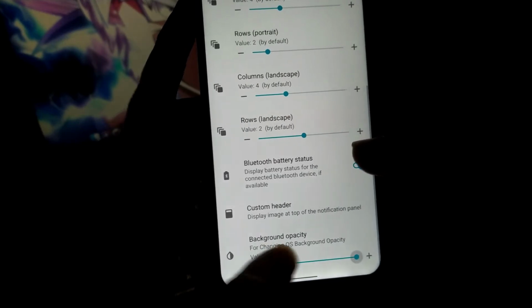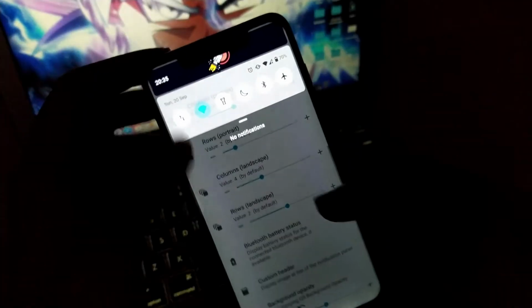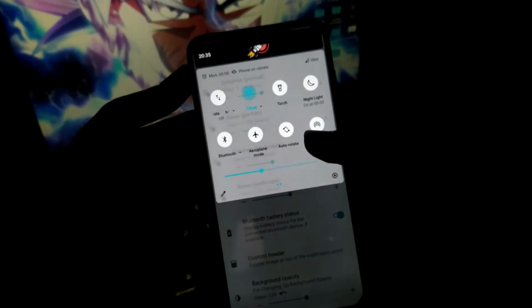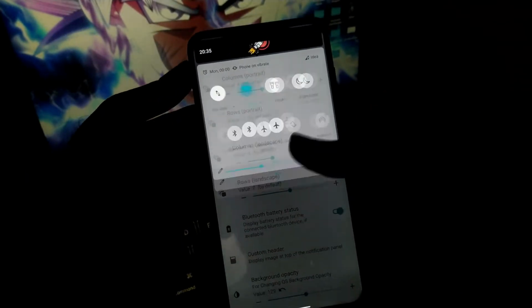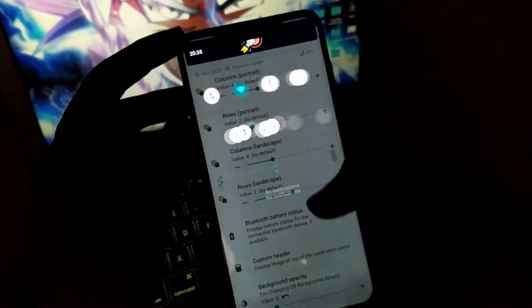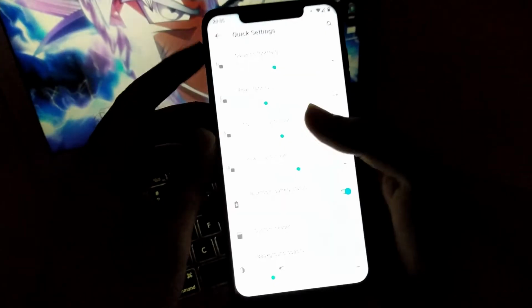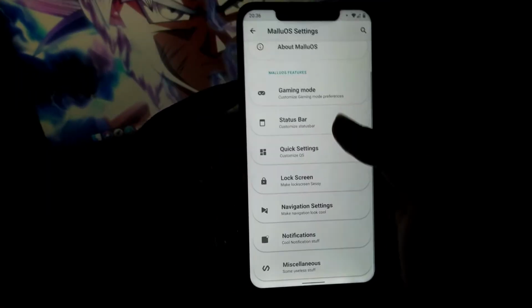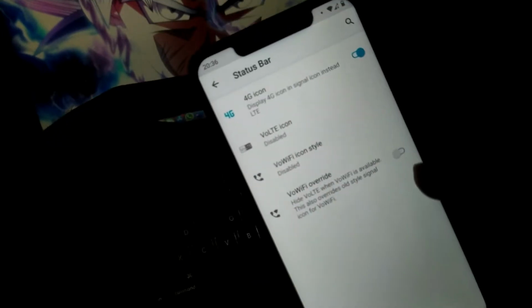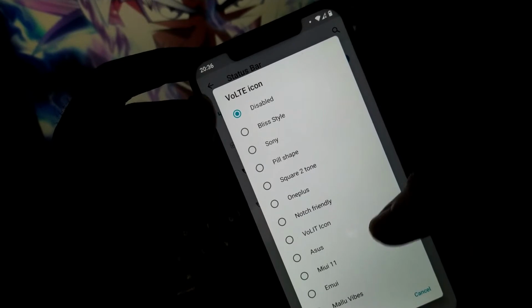You can keep it completely transparent or as opaque or transparent as you want, and this looks pretty dope. Personally, I used to have this feature in the Resurrection Remix ROM, and from that time I used to miss this feature a lot, and fortunately they brought this feature in this ROM and it actually looks really very dope.